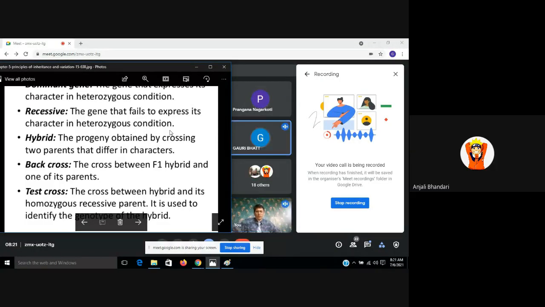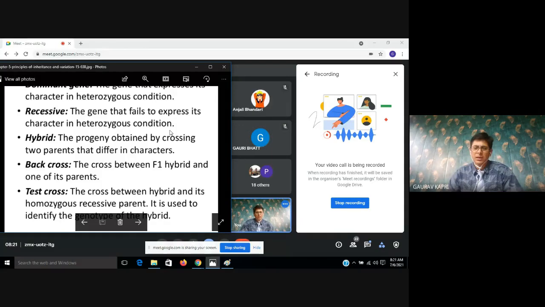Yes, sir. Okay. The next terminology is backcross. What is the meaning of backcross? When we cross any of the F1 progeny with any one of the parents, it is called a backcross. There is one more kind of cross, which is called test cross.